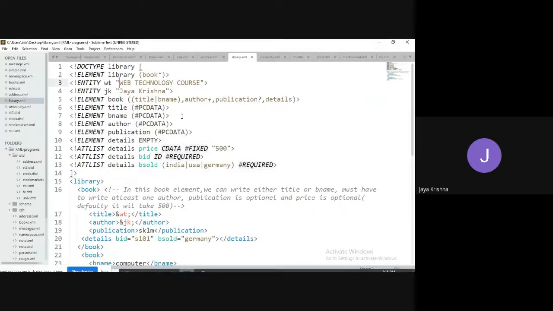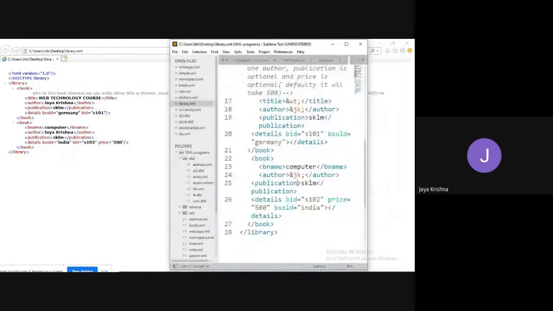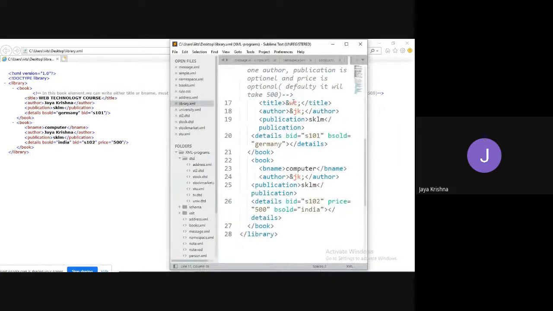So what I did, I have taken the code like this. You can observe, I have taken the code like ampersand WT, but here it is showing web technology course. Ampersand JK, here it is taking Jai Krishna. I hope you understood. So what is the advantage of entity?